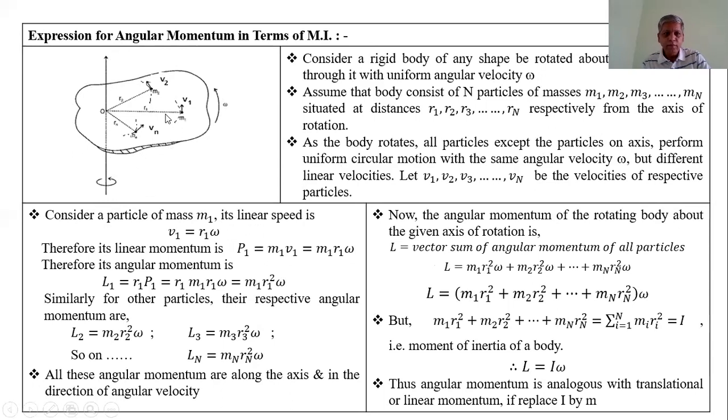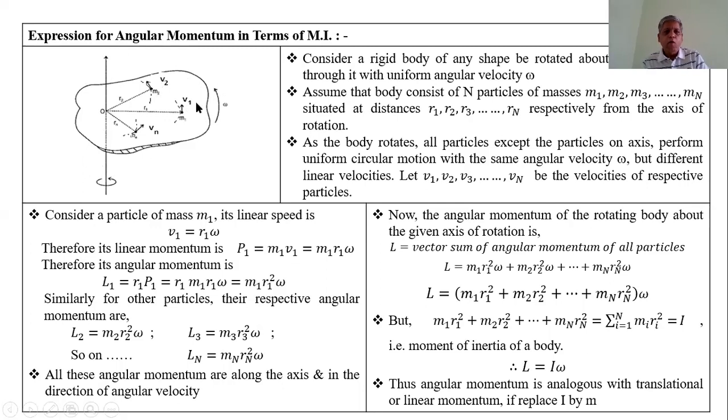The explanation from these diagrams is: consider a rigid body of any shape rotated about the axis of rotation passing through it with uniform angular velocity omega.